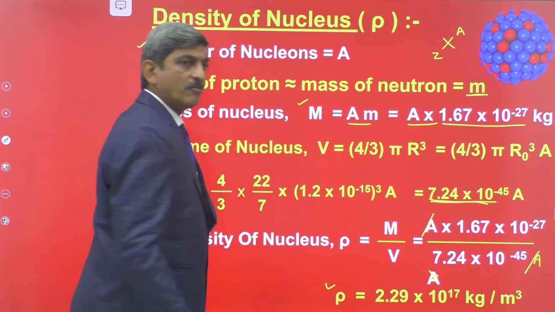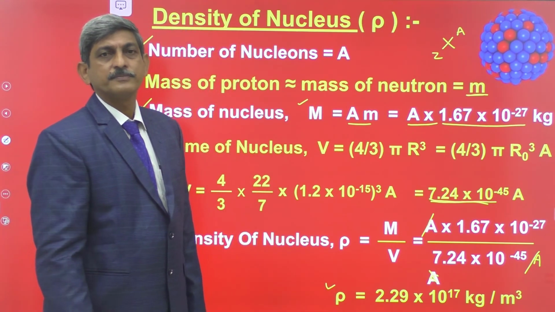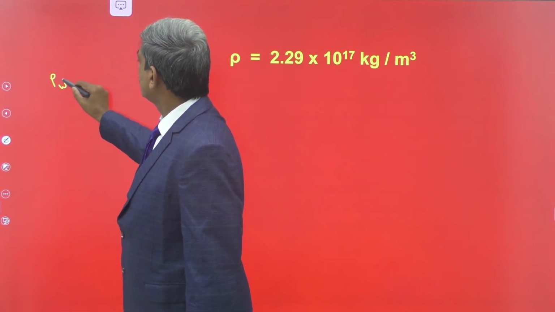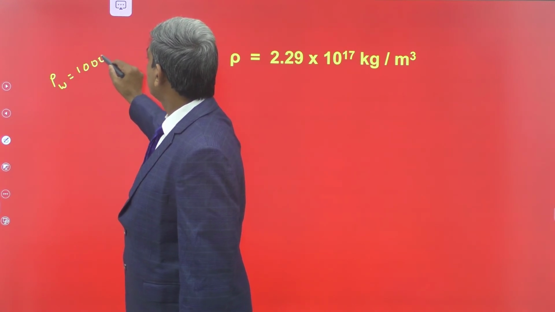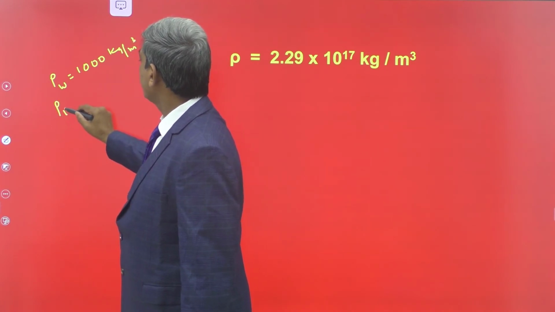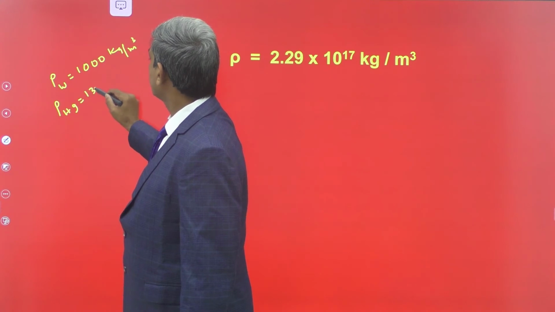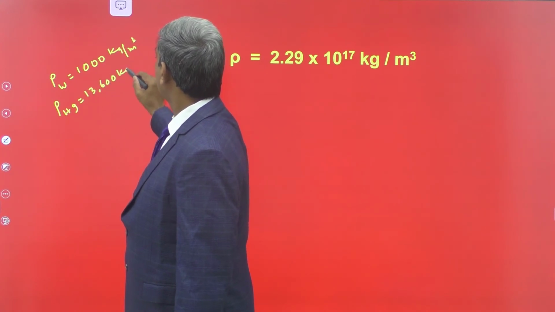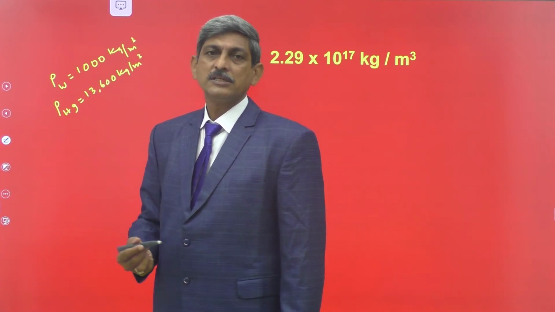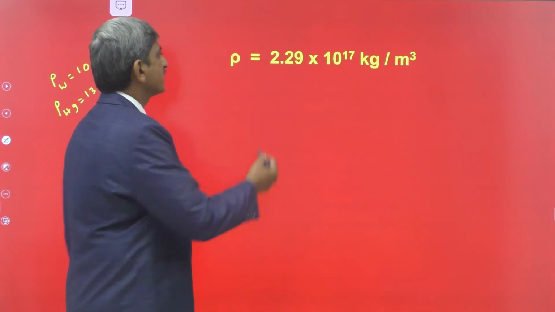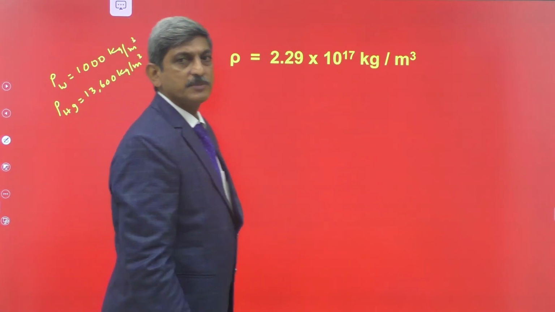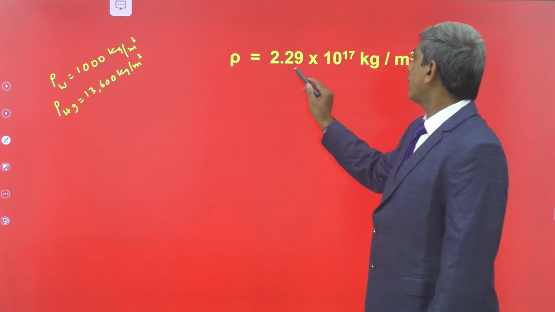So by seeing this, what can you say about the density of the nucleus? Already we know that the density of water is equal to 1000 kg per meter cube, whereas the density of mercury is equal to 13,600 kg per meter cube, which we studied in the previous classes, whereas the density of the nucleus is equal to 2.29 into 10 to the power of 17 kg per meter cube. Let us compare these two values.